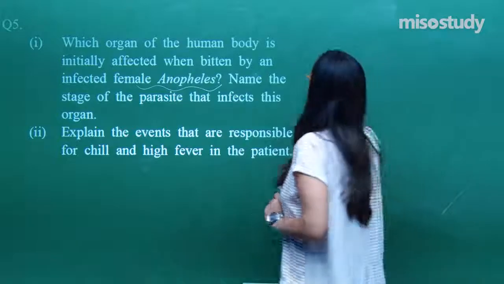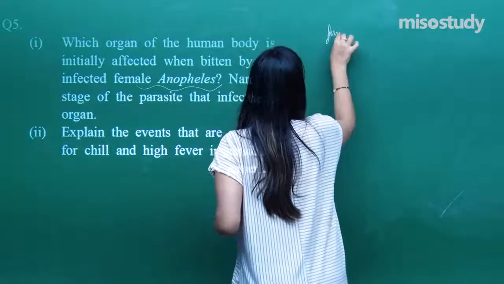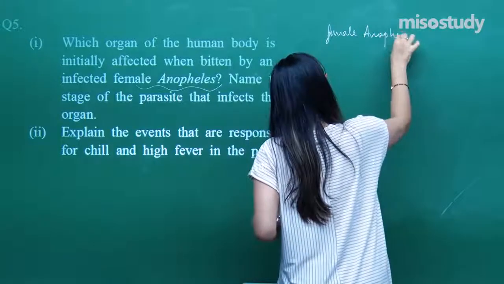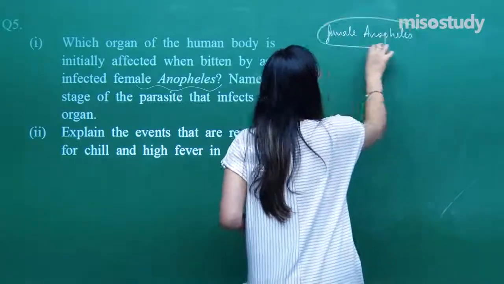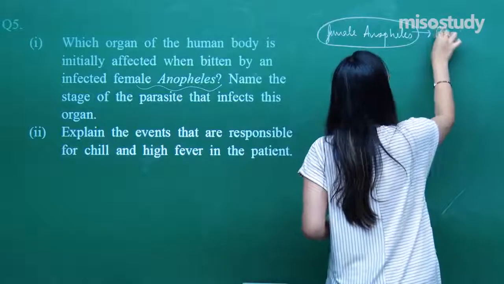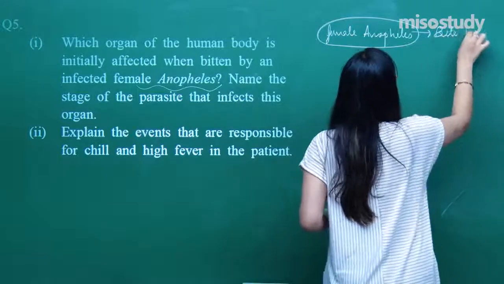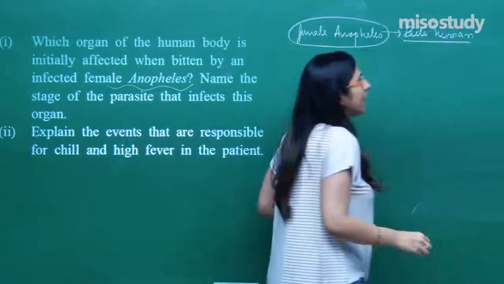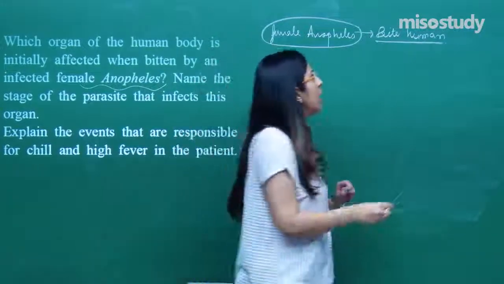So first of all, let's write about the female Anopheles. Whenever this female Anopheles bites a human, it releases sporozoites in the blood.